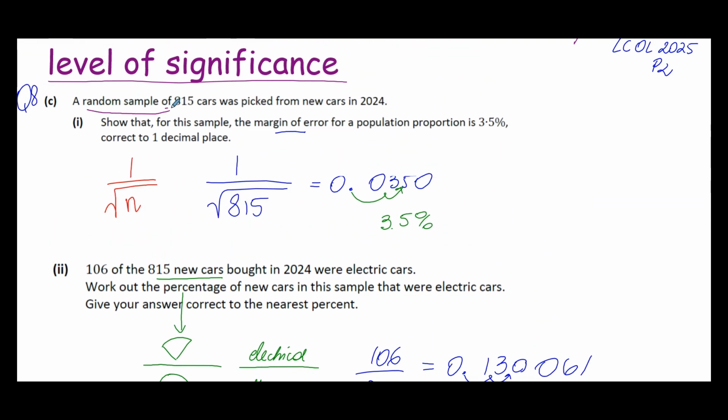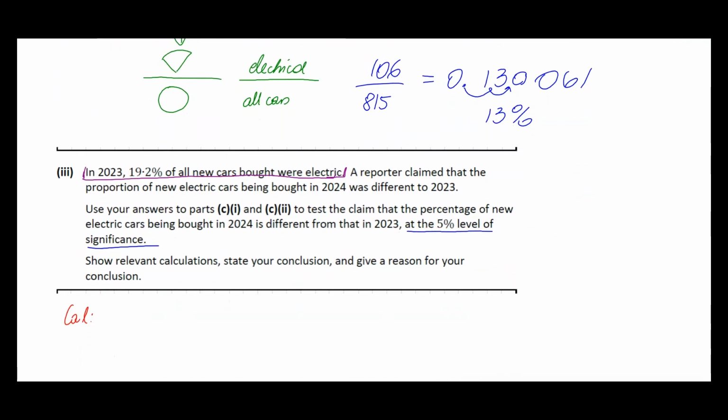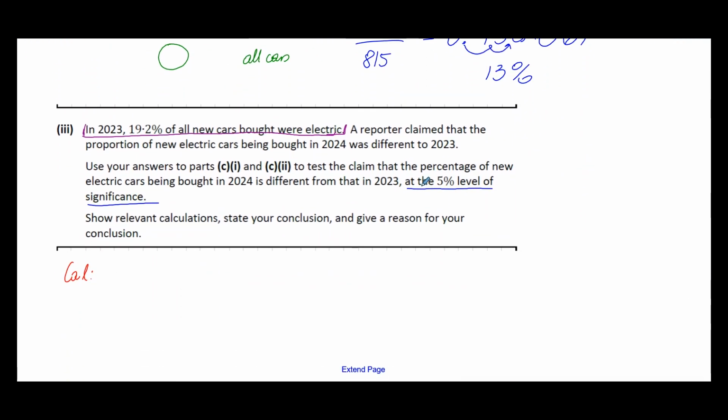We didn't check all the cars, but we took a sample of 815 cars. So the idea with this test is that nothing has changed, because that test is based on a null hypothesis and an alternative hypothesis. Now, where will that go? In our question, this will be the reason for our answer.